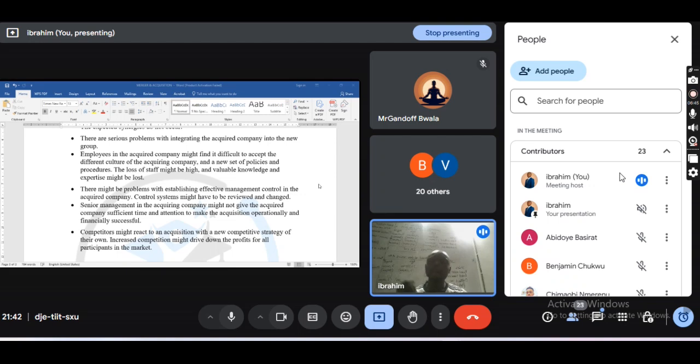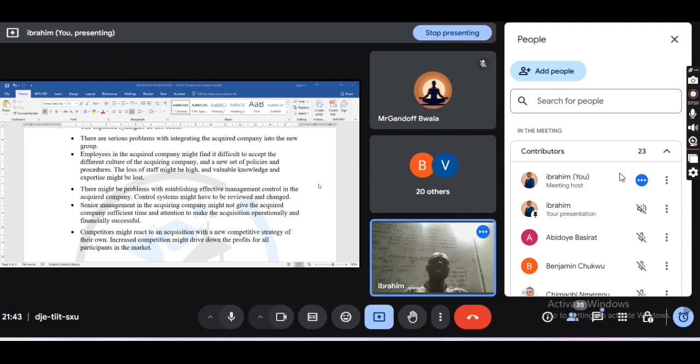So, senior management in the acquiring company. What is the acquiring company? The company that wants to acquire another business might not give the acquired company sufficient time. If you want to acquire my business, you will not give me time to talk. That means the merger or the acquisition will not occur.